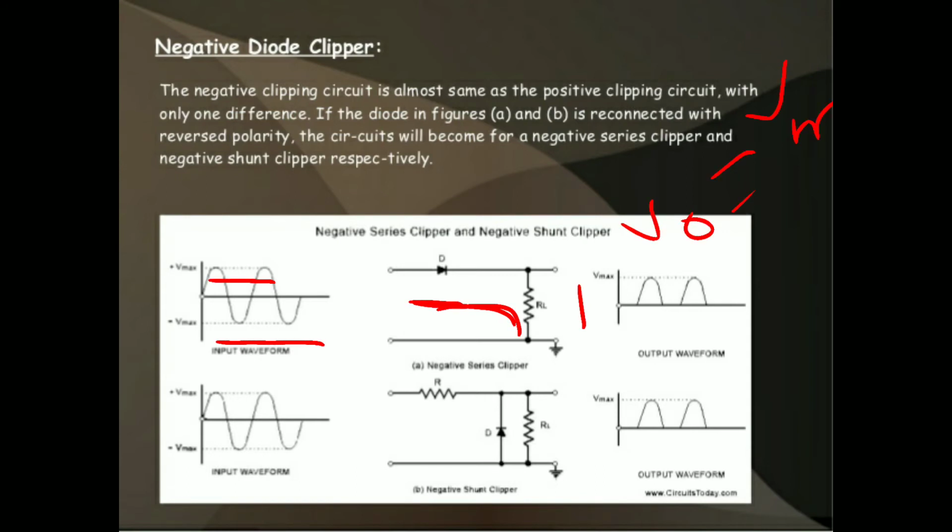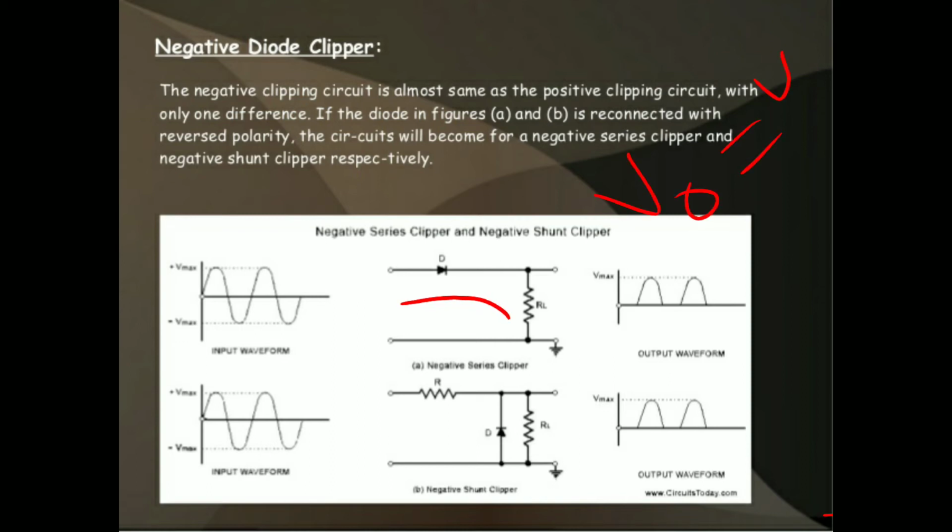During the positive half cycle, the diode is in forward bias condition and it acts as a closed switch. So all the input is passed to the output. So in this condition, Vout is equal to Vm.